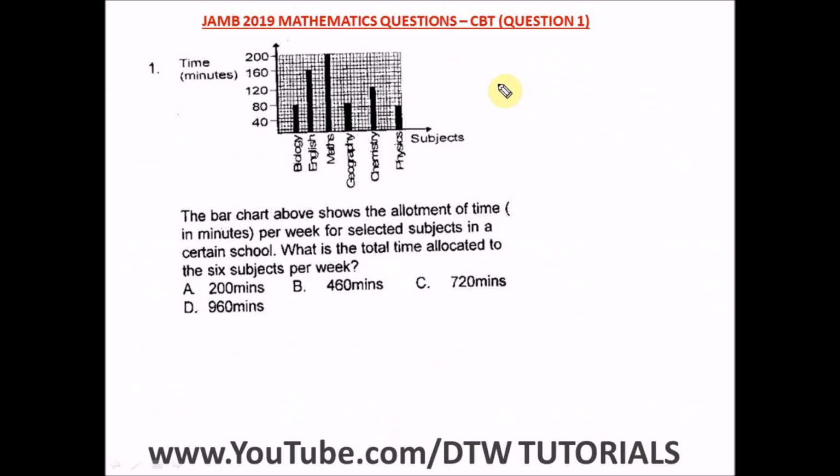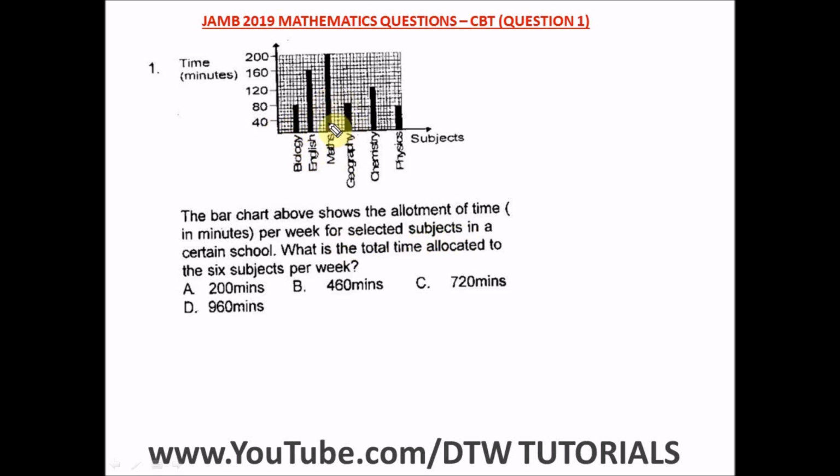Question 1 of JAMB 2019 Mathematics Past Question, that's your UTME exams. We have a bar chart here. It says the bar chart above shows the allotment of time in minutes per week for selected subjects in a certain school. The x-axis is the subject, the y-axis is the time in minutes. What is the total time allocated to the 6 subjects per week, in minutes?